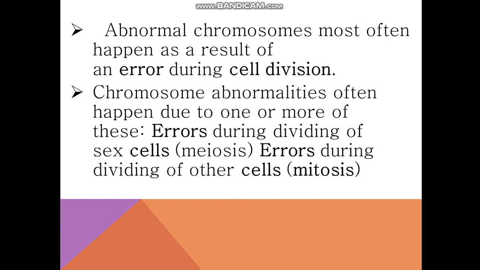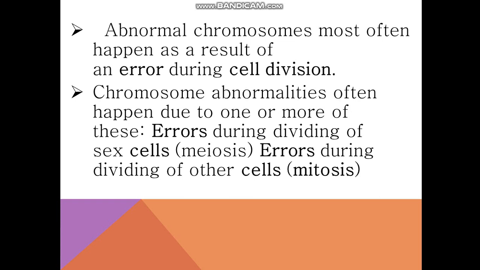Other chromosome abnormalities also happen, which give rise to errors in dividing of the sex cells. That is, during meiosis certain sex cells are not dividing properly, and certain errors arise in other cells due to mitosis. So it is not that there is a problem only in the synthetic phase, but the problem can be there in any stage of meiosis or any stage of mitosis, which may lead to a problem ultimately affecting the individual itself.